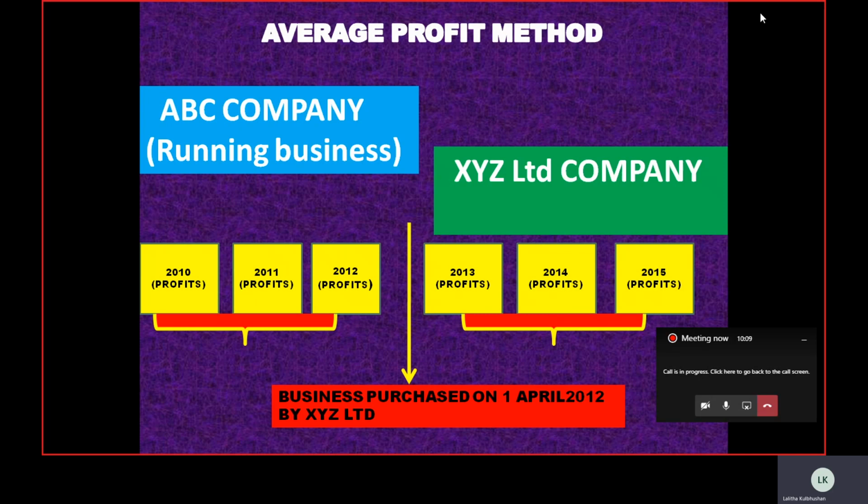Now, the next thing we are going to discuss is in which circumstances the firm needs to value the goodwill. We already discussed it. Whenever a new partner enters into the firm, am I right, or whenever a partner leaves the firm, in case of a partnership business, we use the concept of goodwill to pay compensation to the partners.